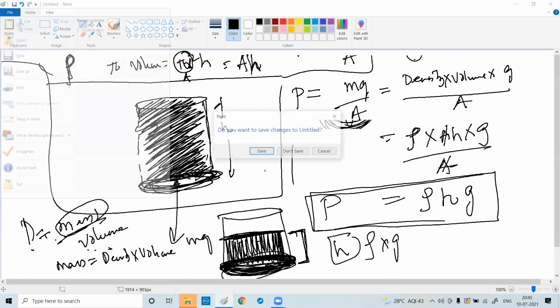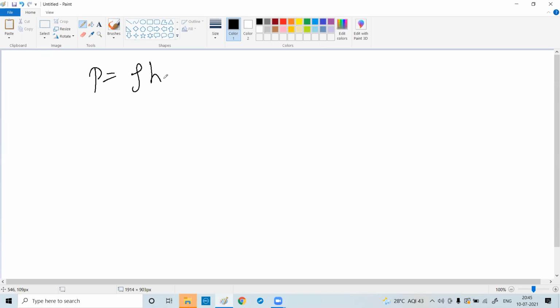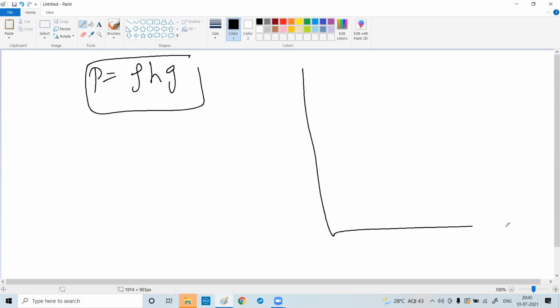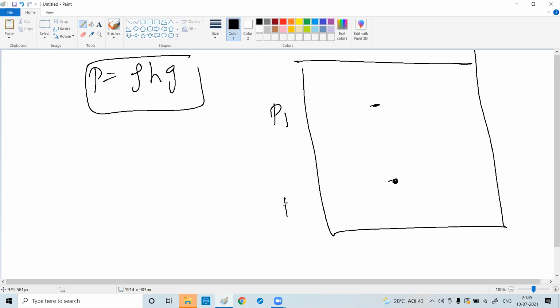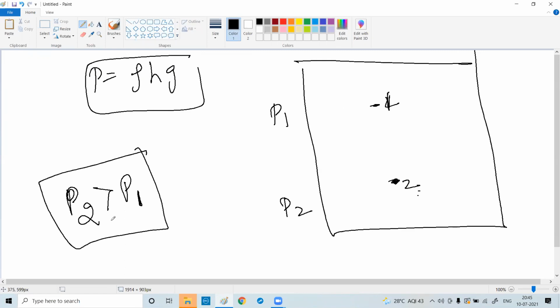Now tell me, if pressure equals rho into h into g, can I say that if I am here, this is P1, and if I am here, this is P2, the pressure at 2 is greater than the pressure at 1? Why? Because the height is more. Here the height is less. Once I go downward, the height is more. And if I take a point 3, the pressure is maximum here.